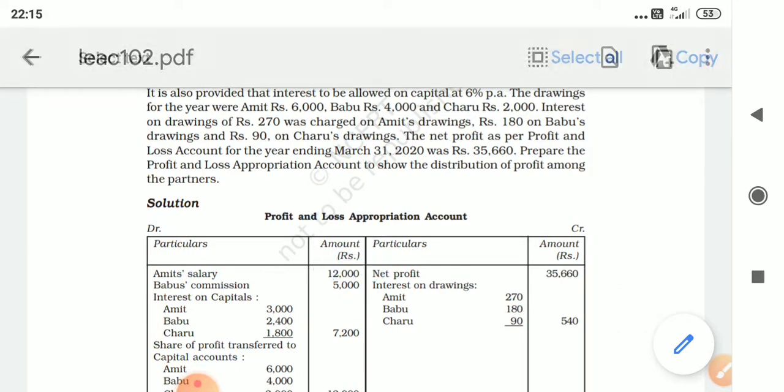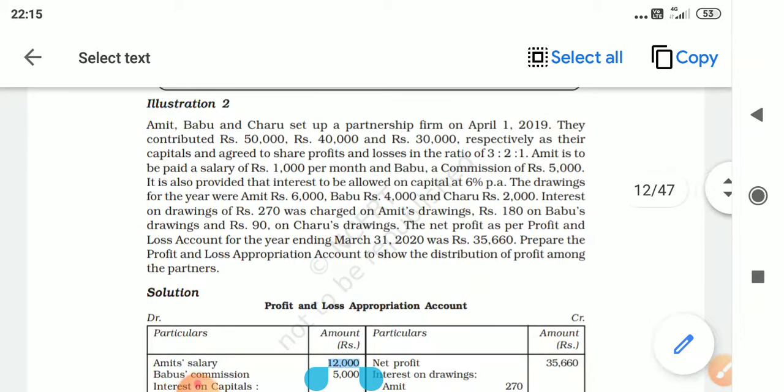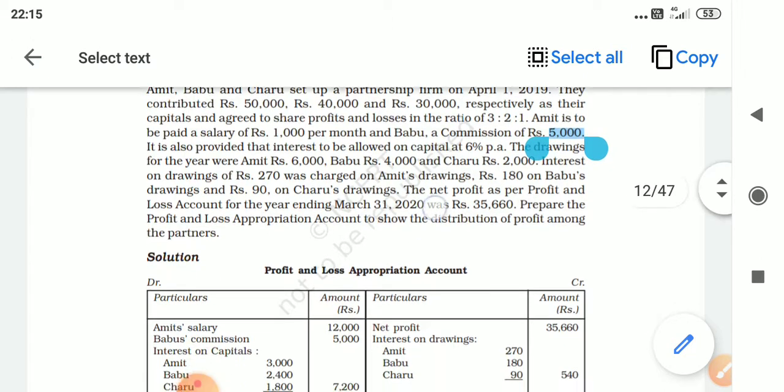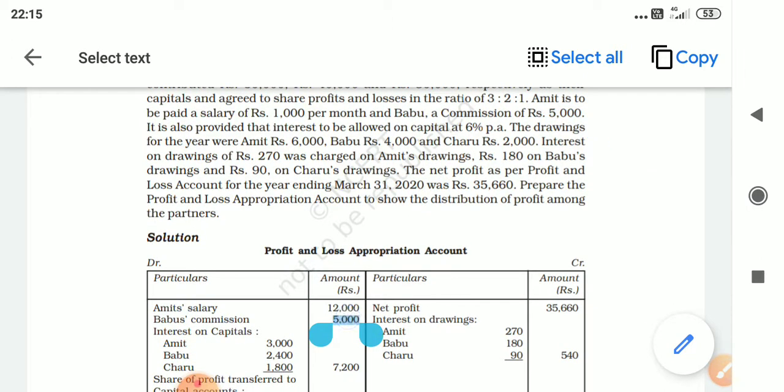This will appear in the debit side of profit and loss appropriation account. Why on the debit side? Because it's an expense for the firm. Then, a commission of rupees 5,000. Babu, a commission of rupees 5,000. Here the word per month is not there. So you just have to write Babu's commission 5,000 rupees. Then it is provided that interest to be allowed on capital at 6%. Now remember children, interest will always be calculated on opening capital balance.